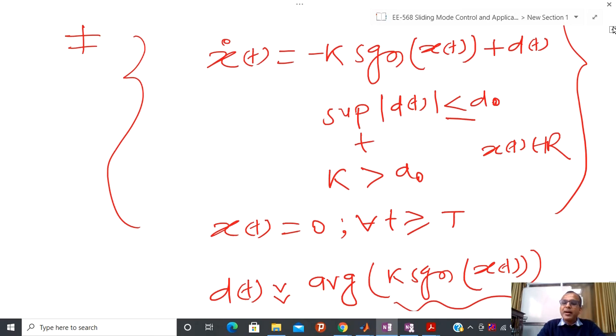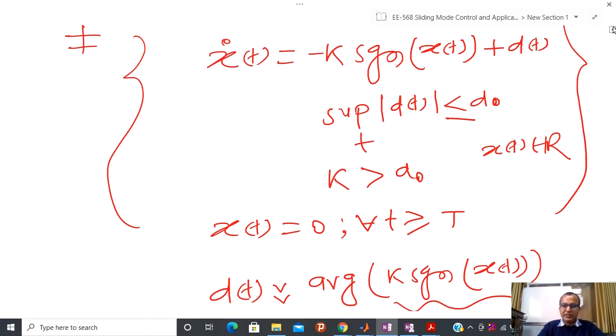For averaging purposes, I have passed it through a low pass filter, because most of the time our plant and whatever disturbance is hitting my system will satisfy the property of being some kind of low pass, that is, a low frequency signal you can take. That is the reason we are passing it through a low pass filter.